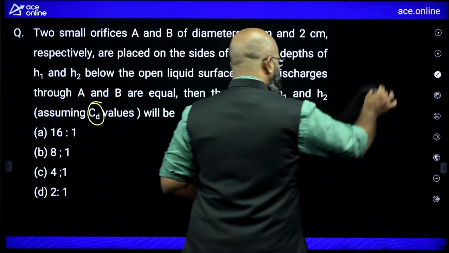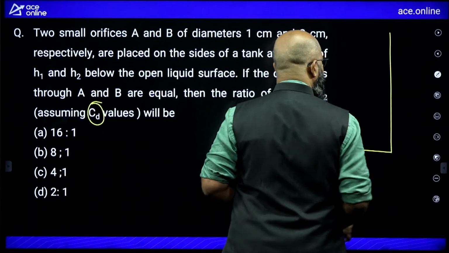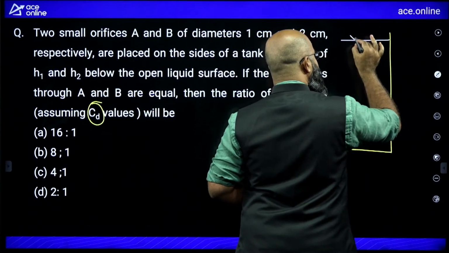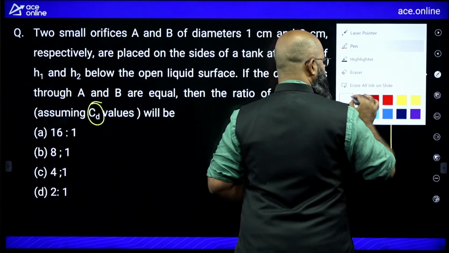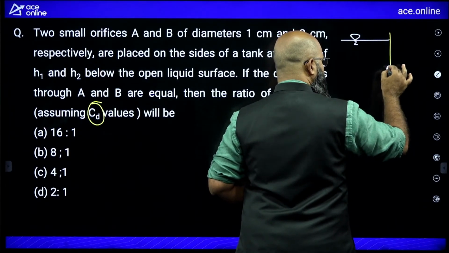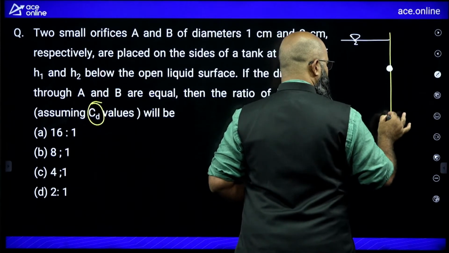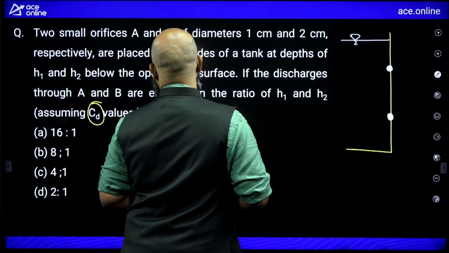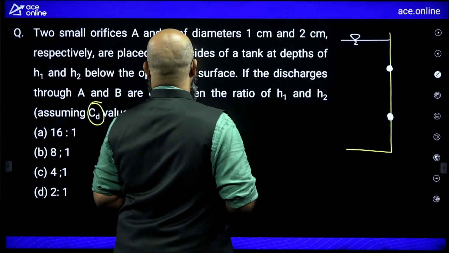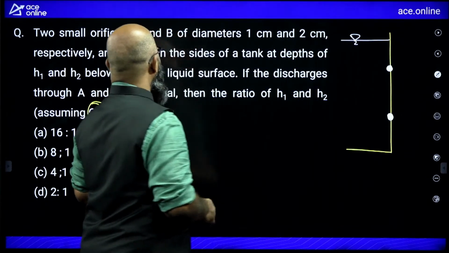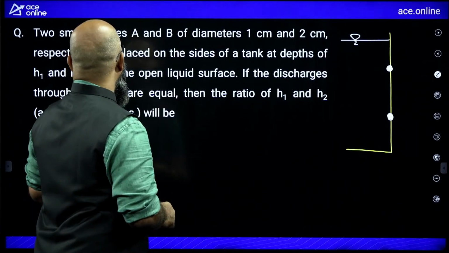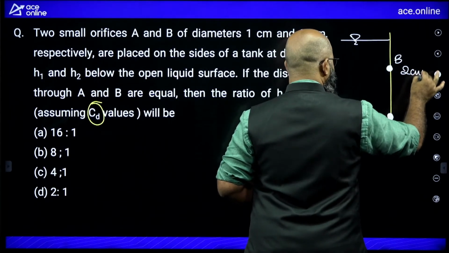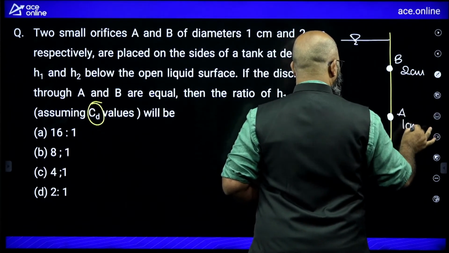How do we answer this thing? Imagine that you are having a reservoir over here. This is the reservoir you are having. Let us say this is a level you are having. At this particular reservoir, you are having an orifice over here. You are having another orifice over here. Okay. He is saying the diameter of orifice A and B. Let us say this is 2 centimeter orifice. This is B, 2 centimeter orifice, and this is A. It is 1 centimeter orifice.